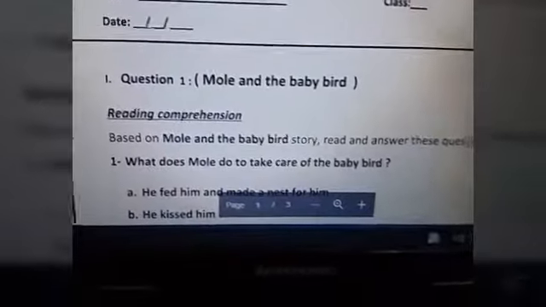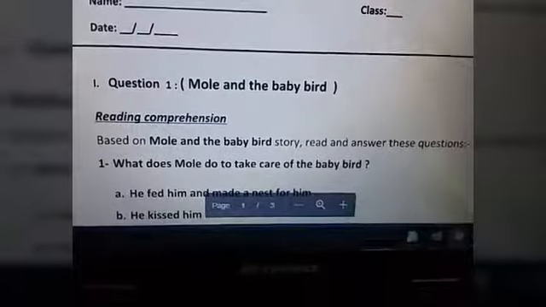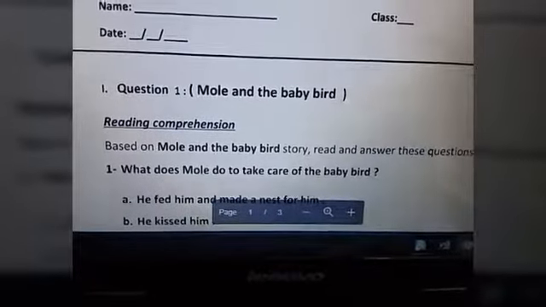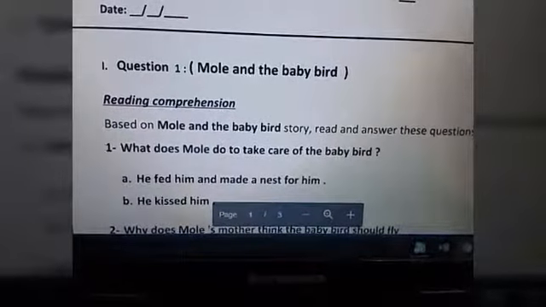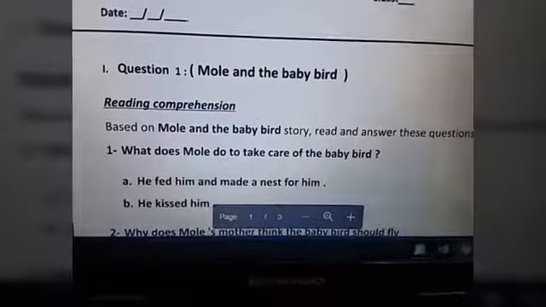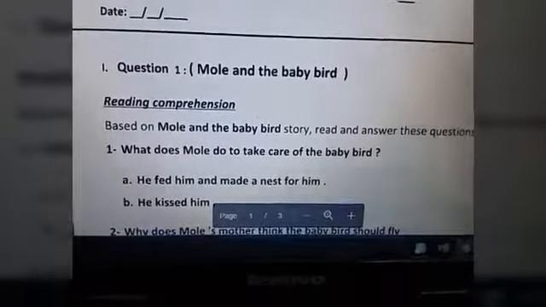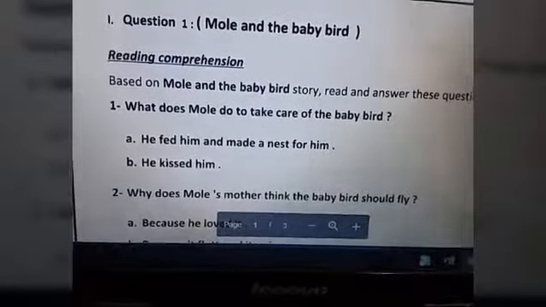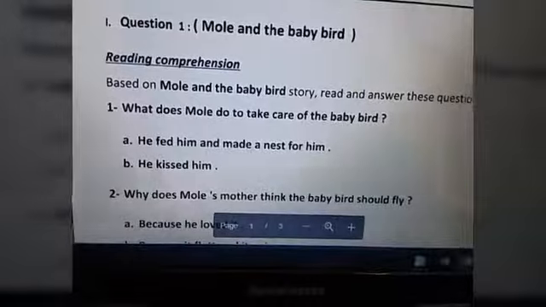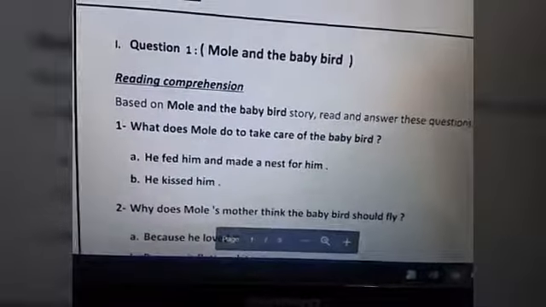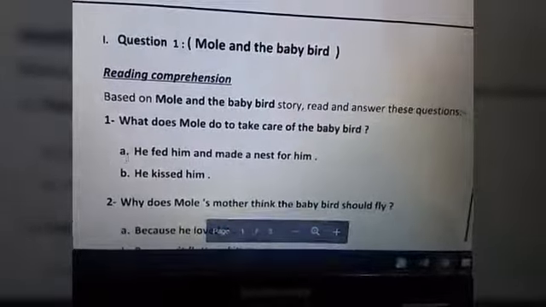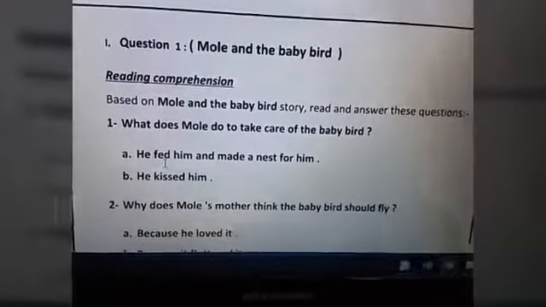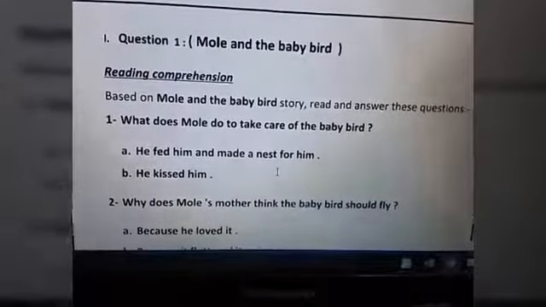Based on the Mole and Baby Bird story, read and answer these questions. Number 1. What does Mole do to take care of the baby bird? Letter A. He fed him and made a nest for him, or he kissed him. Okay, the answer will be letter A. He fed him and made a nest for him.